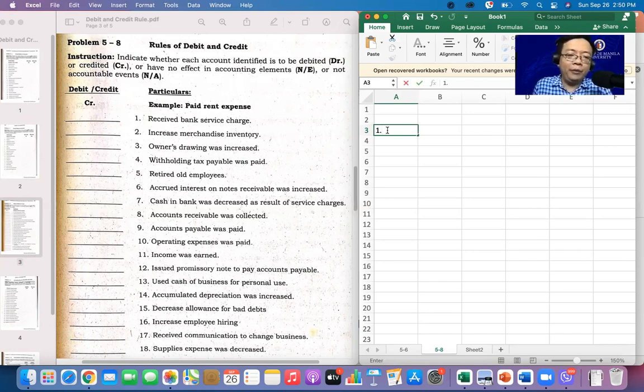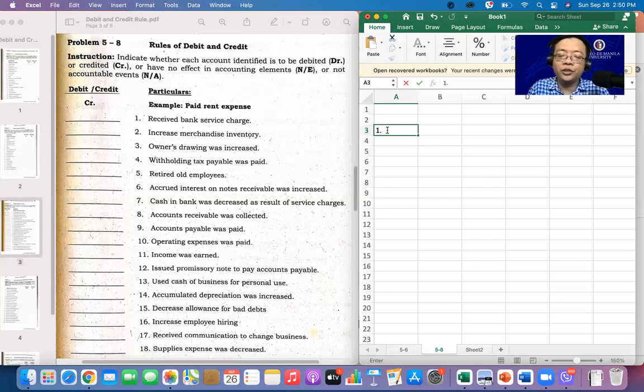All right, number 1 muna tayo. Receive bank service charge. All right, what if you receive bank service charge? By the way, example pala, paid rent expense. So, of course, we are referring here for the payment. Okay, so cash to. So, if you pay rent expense, diba? It is credit. All right, because you decrease your cash.